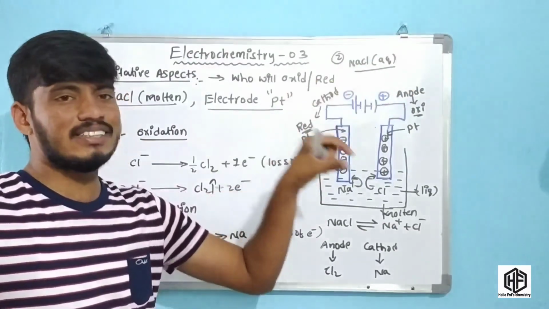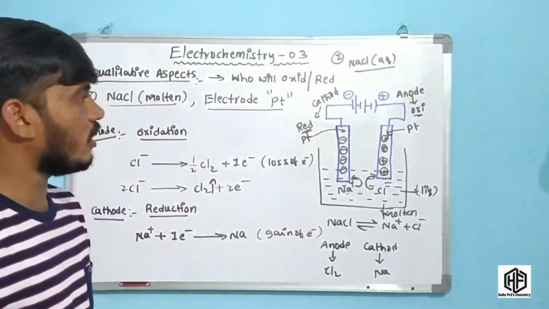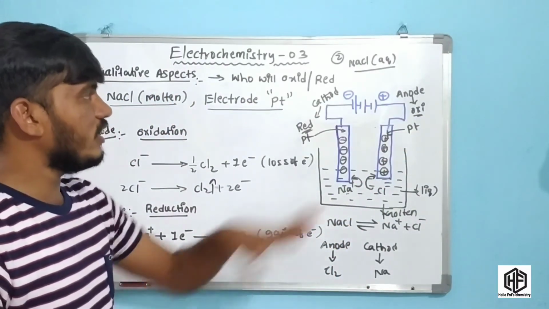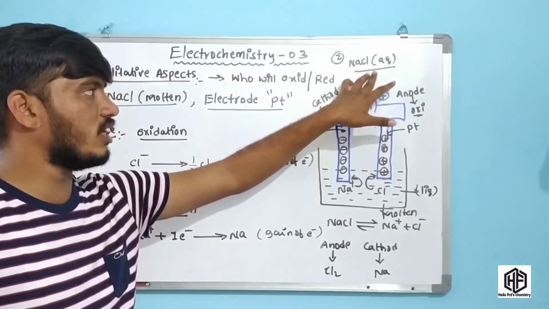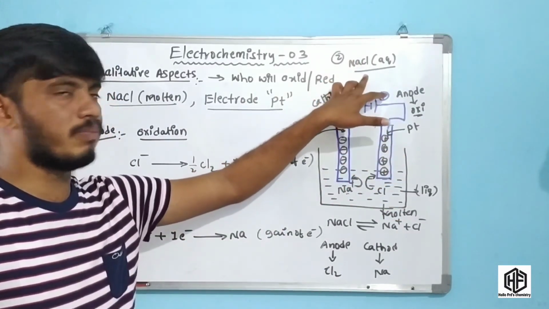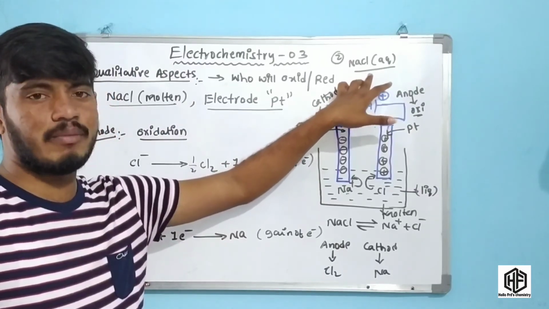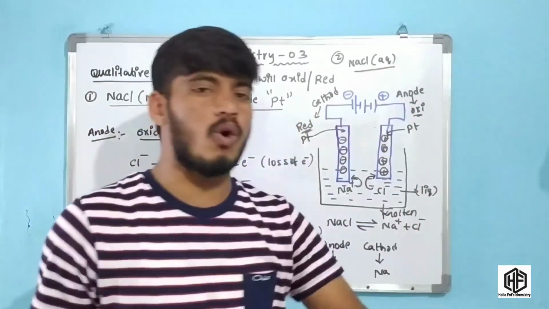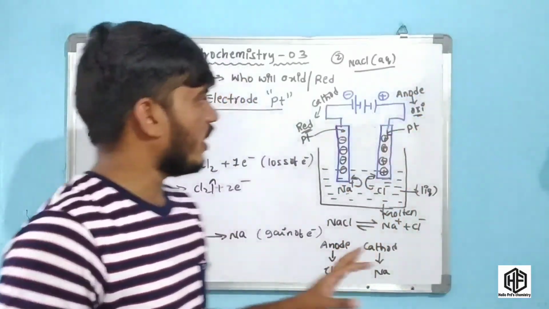Here water can undergo oxidation, and at the same time reduction takes place. Two important key points are present here. At the same time water is present, and water also undergoes oxidation and reduction.